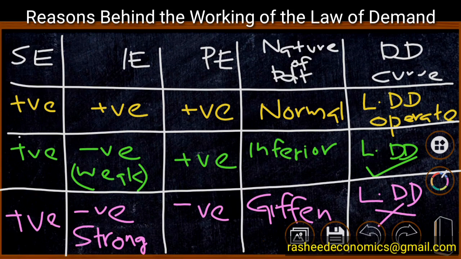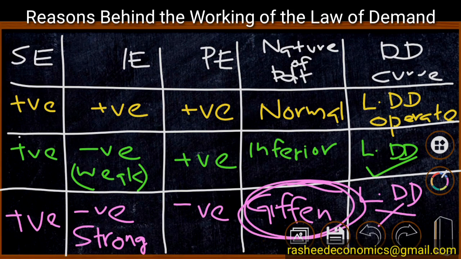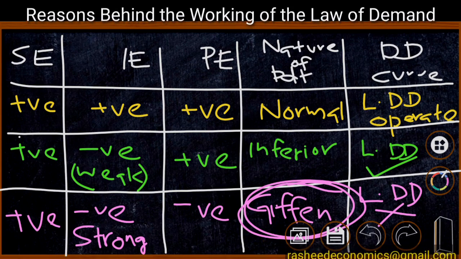Therefore, in order to analyze the nature of the commodity, if we are considering income effect, we can classify it as inferior or normal, and if we are considering price effect, we can classify it as Giffen good or normal good. We know that all inferior goods are not Giffen goods, but all Giffen goods are inferior goods. All Giffen goods are inferior goods, but all inferior goods are not Giffen goods. Inferior goods may be a normal good in case of price effect, if the negative income effect is very weak.